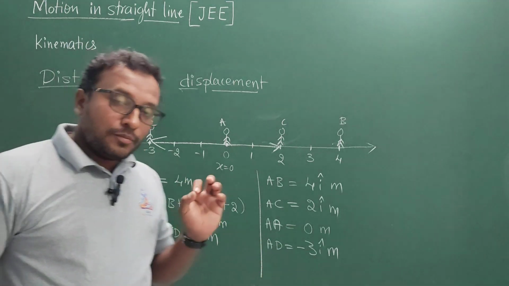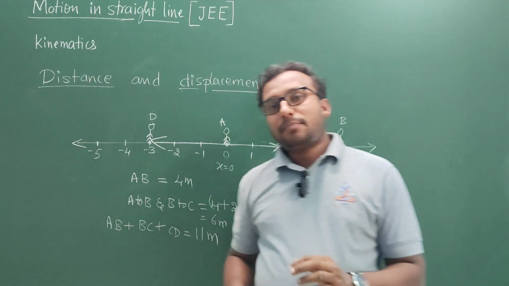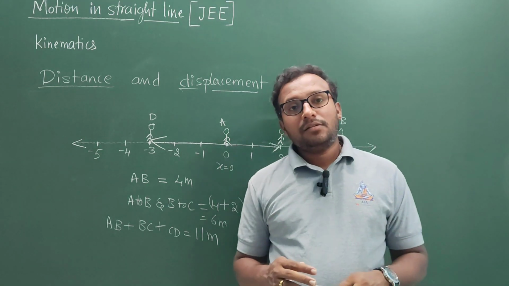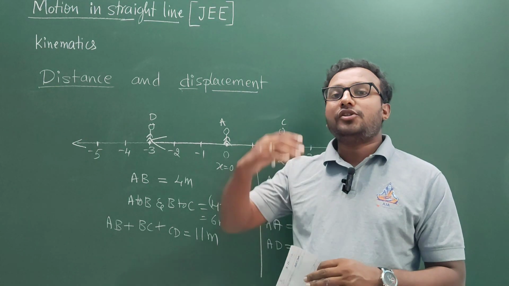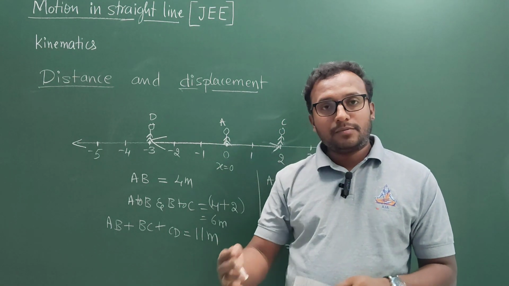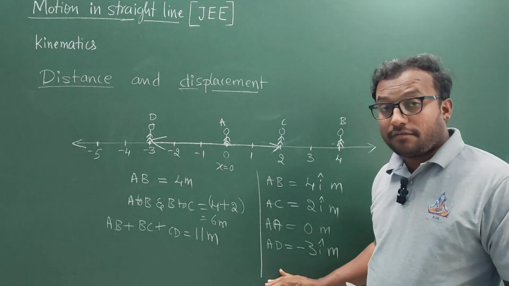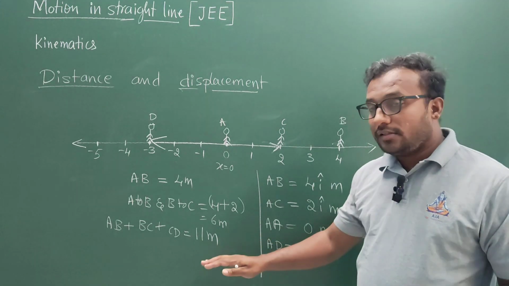Okay. So what do you mean by displacement? Displacement is the shortest distance from initial position to the final position. That is what displacement is, which is going to be a vector physical quantity. But distance is not like that.